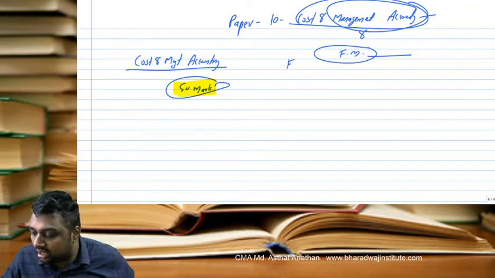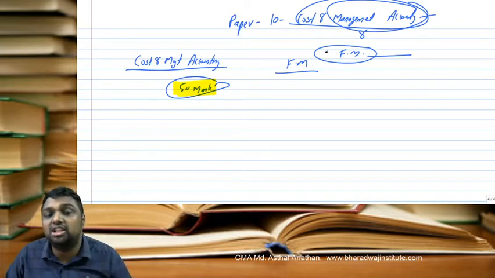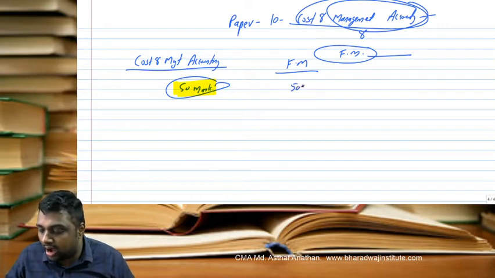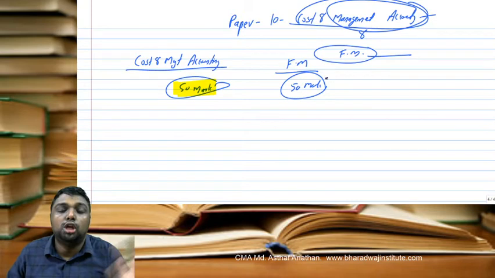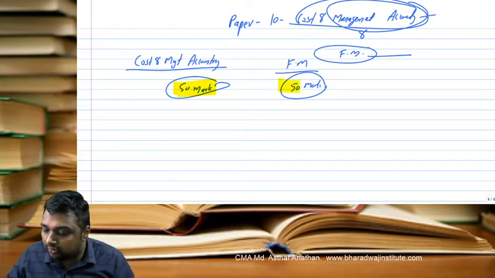Going further, financial management also carries another 50 marks. So if you study full FM also, you cannot even score 55. FM is 50 marks.